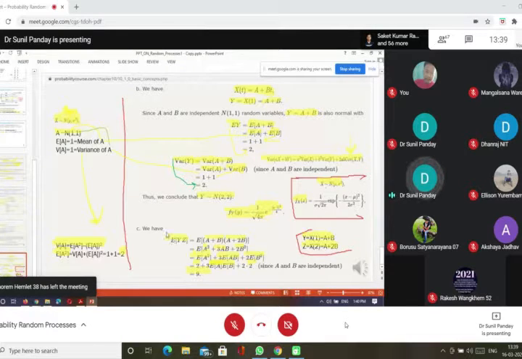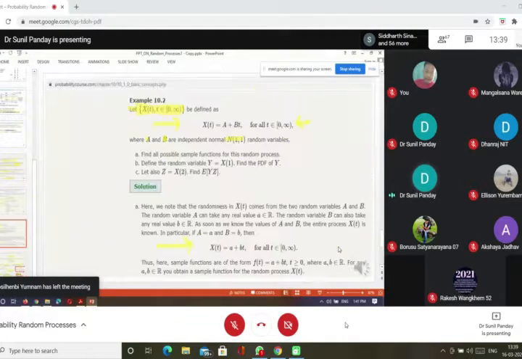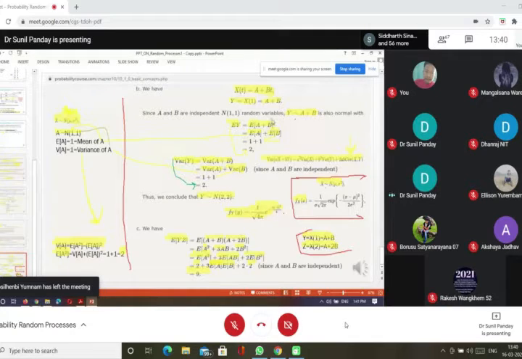Now we have another problem, to calculate the expectation of YZ. To calculate it, first we know that Y is actually A plus B, but what about Z? Z is X2, so it means A plus 2B. Because if you remember, X_t is defined like this: in the top you can see X_t equals A plus Bt.